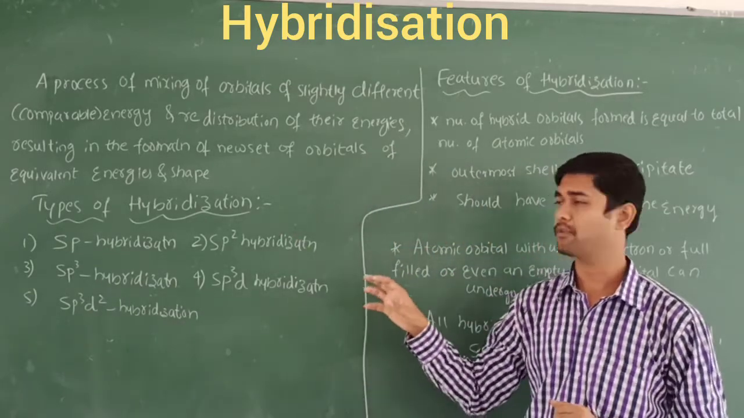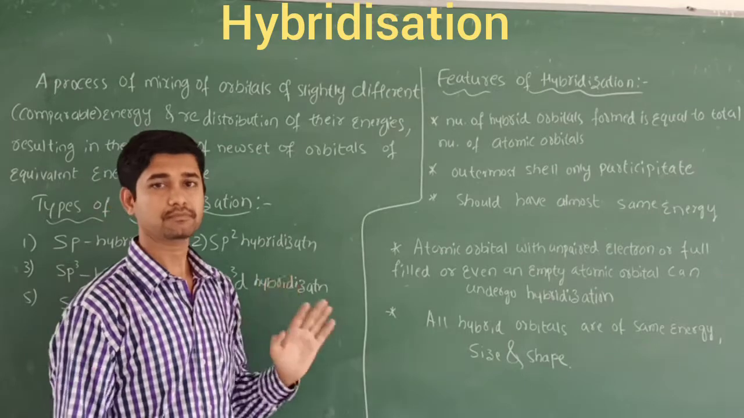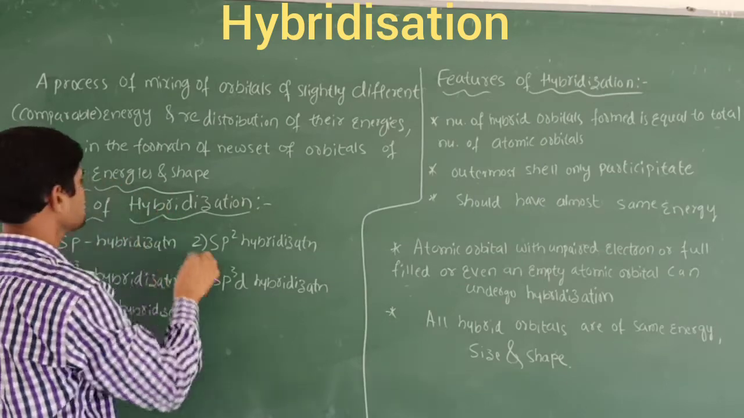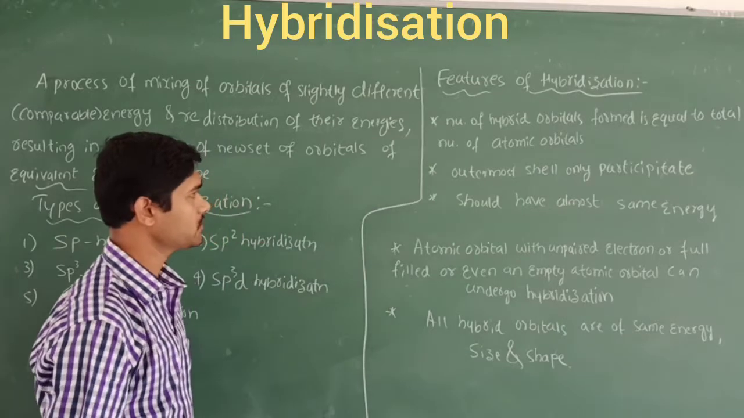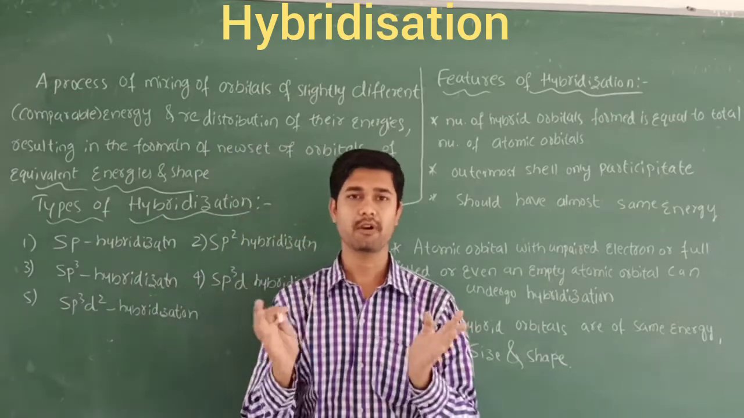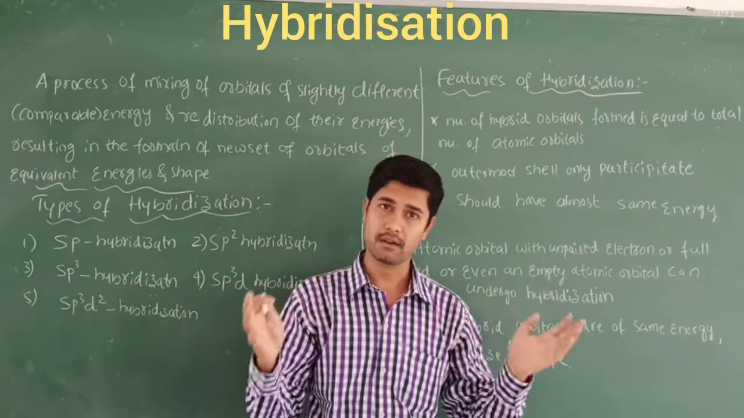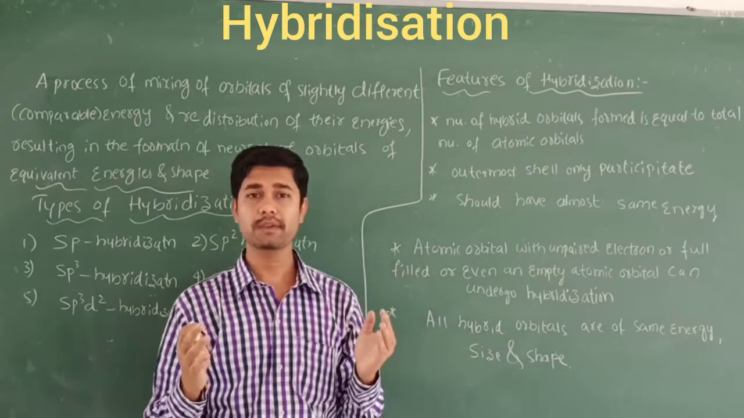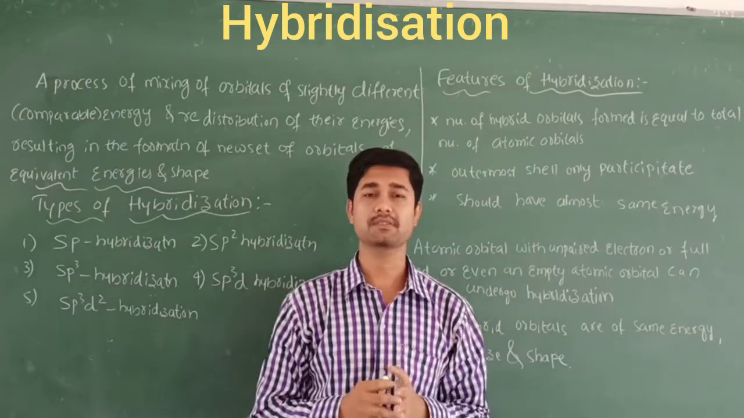Let's take a brief look at this hybridization. Before going into it, let's study the main features of hybridization. According to the definition, we obtain equivalent energies and equal shape. First, the number of hybrid orbitals formed must be equal to the total number of atomic orbitals. In order to form hybridization, two or more different kinds of orbitals of the atoms utilize energy to make a new set of orbitals, and that is called hybridization.